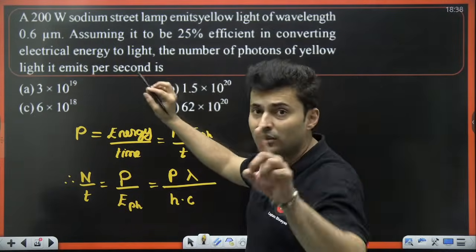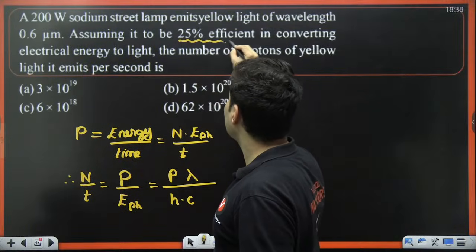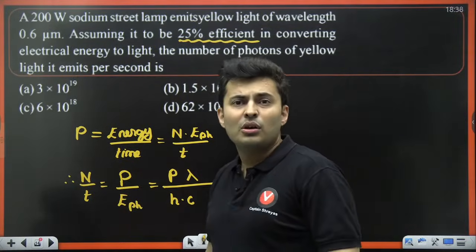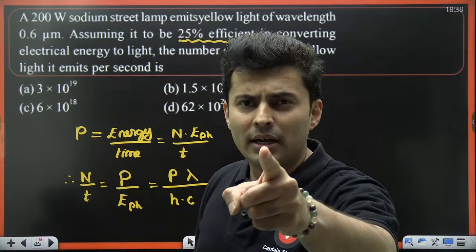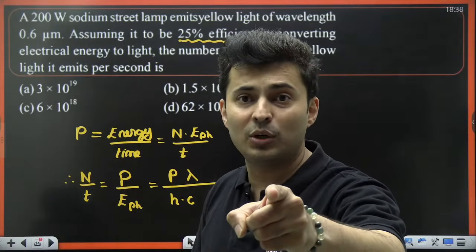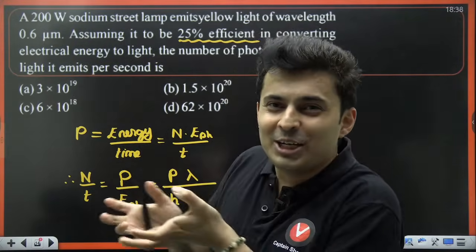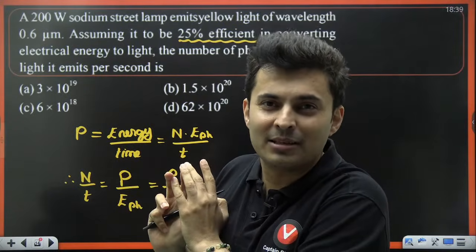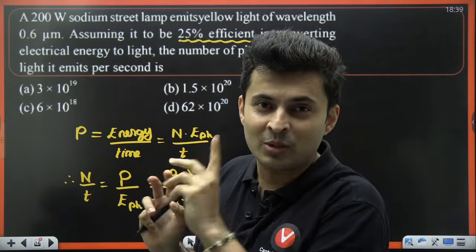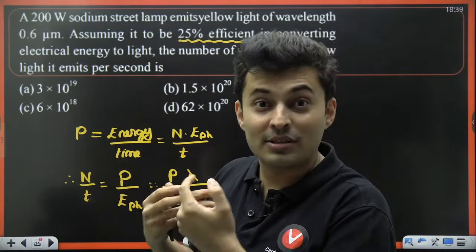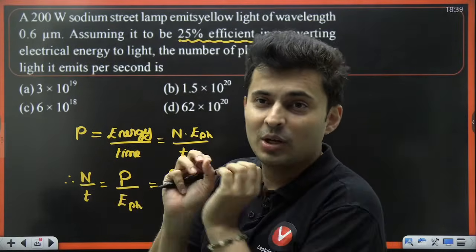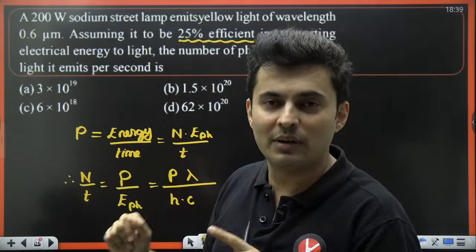Now listen to this statement carefully. 25% efficient means if you give Pandu 100 laddus, he eats 75 laddus, and only 25 laddus he will give to Champa. That is the meaning of 25% efficient. You give Pandu 100 laddus, 75 laddus Pandu ate off. Only 25 laddus. See Champa, I got you 25 laddus.